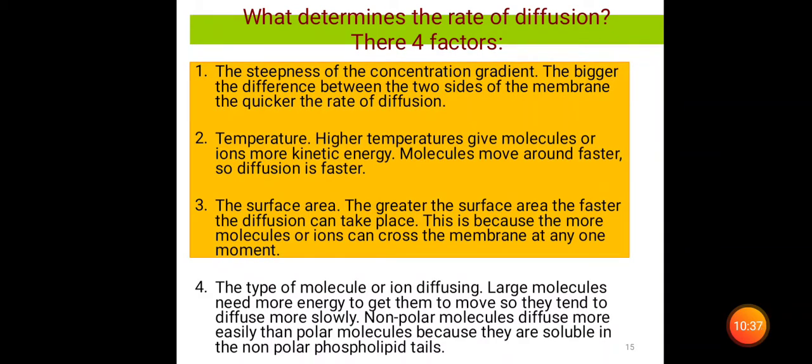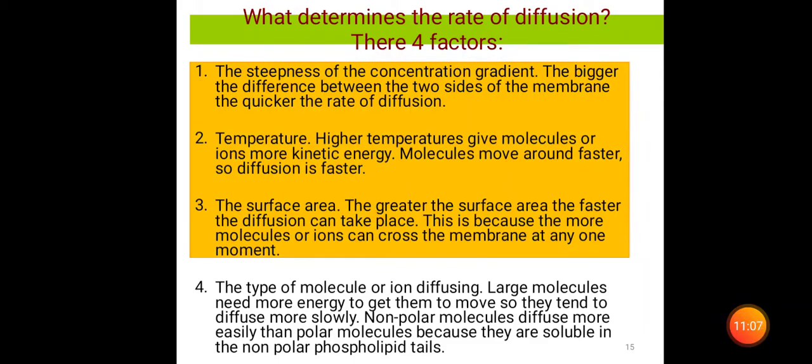The rate of diffusion mainly depends upon the concentration gradient. If the concentration difference between the two sides of the membrane is bigger, the rate of diffusion is quicker. It means the rate of diffusion is very fast when the difference between the two sides of the membrane is bigger.